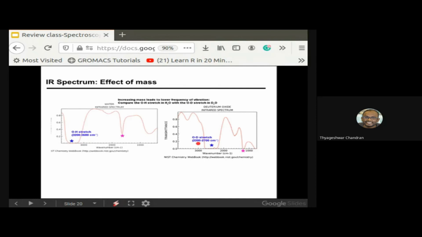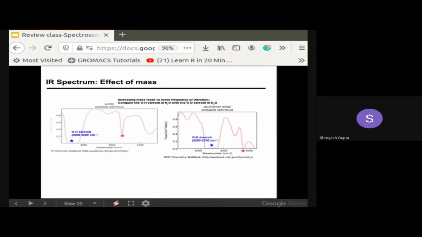So the peak has been shifted towards the lower wavelength, or we can call it lower wave number. So can I conclude that the OH bond has a higher vibration energy than the OD bond? Yeah, that is the conclusion from this slide actually. Yeah, that's true, you can conclude so.